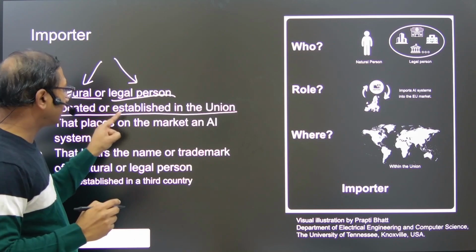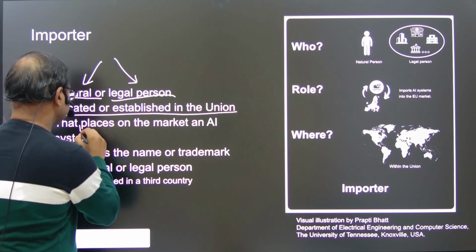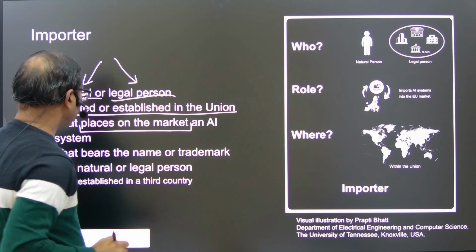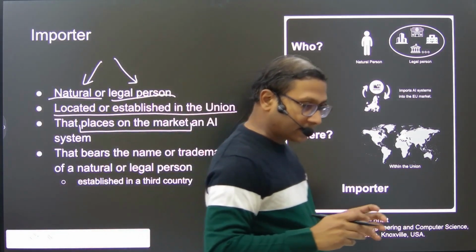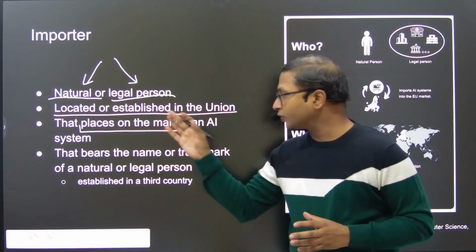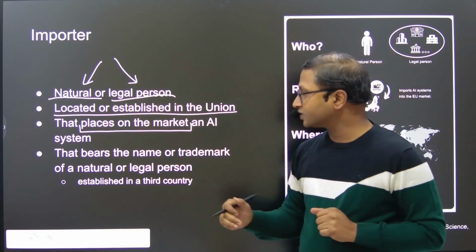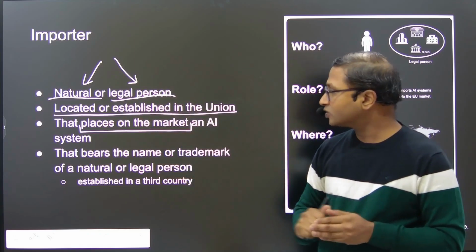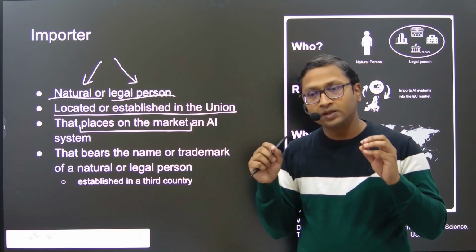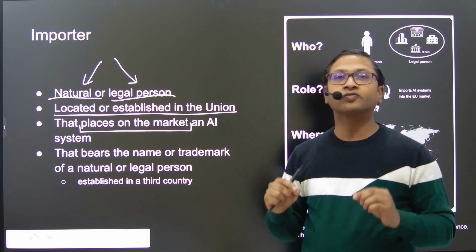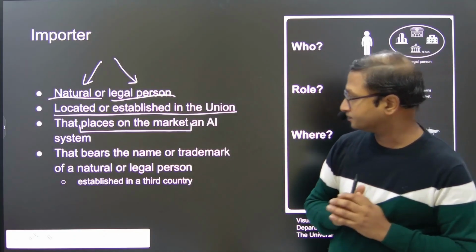That places on the market an AI system. Places on the market has a special meaning, and we'll come to it when we get to the place where these terms are defined. Places on the market means that the AI is made available for the first time in the EU's market.